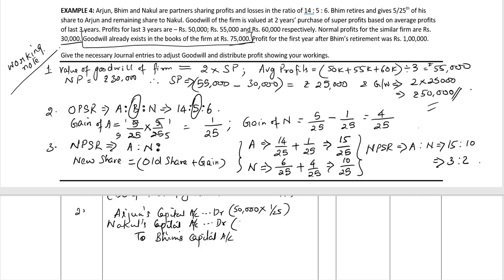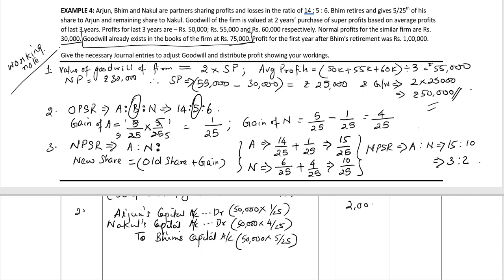In the case of Nakul, goodwill of the firm 50,000 into gain of Nakul is 4 divided by 25, and Bhim share is 5 divided by 25.